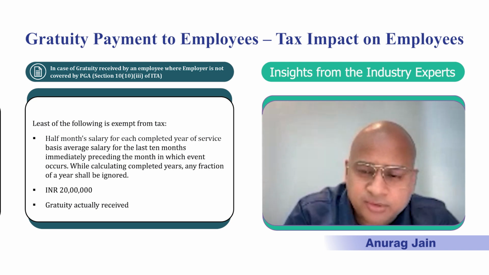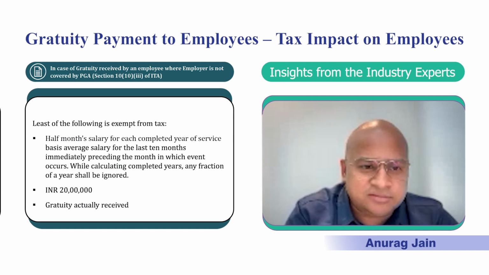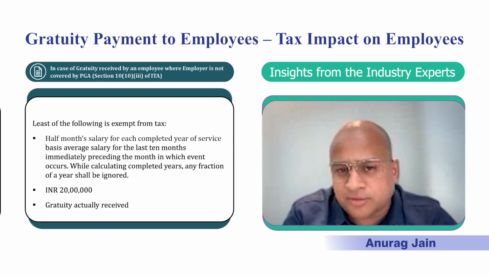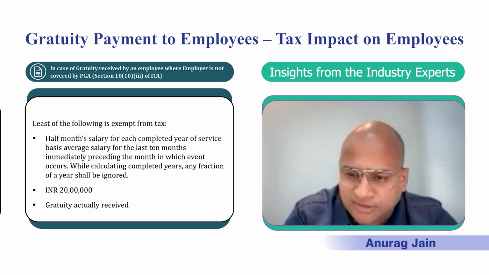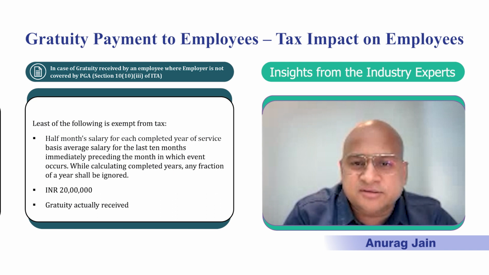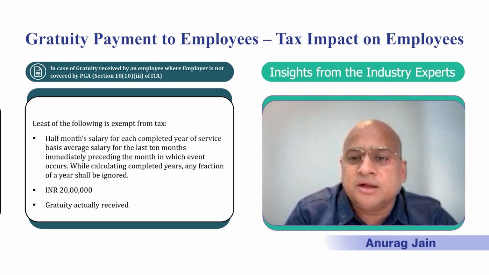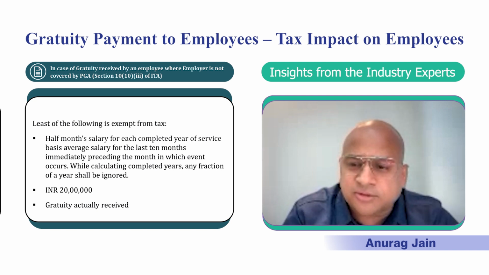If you look at the formula, apparently it looks exactly the same. They are using 15-day salary. It talks about half month salary only, and then there's 20 lakhs. Everything looks the same, but again we have to look at the fine print. First of all, what it says is the second bucket: in case of gratuity received by an employee where the employer is not covered under the Payment of Gratuity Act, so these are any other, or you can say residuary cases.